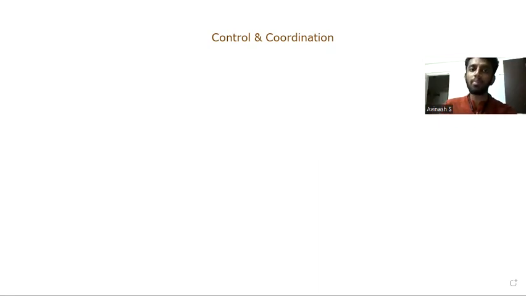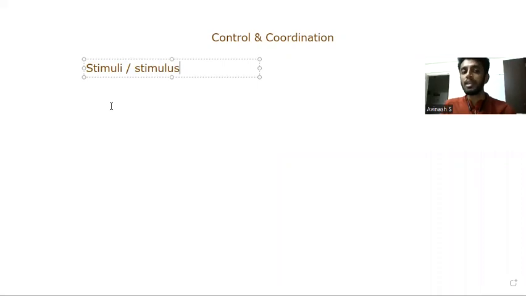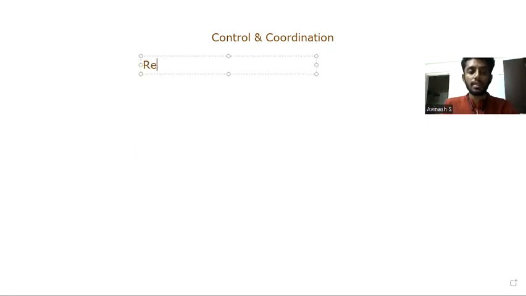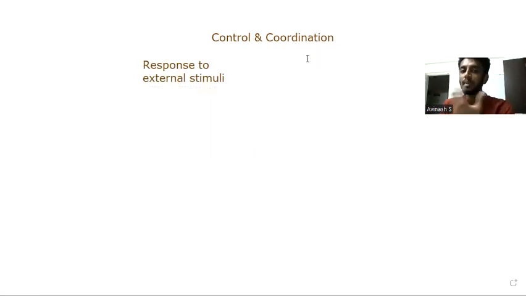Stimuli is a very important word with which I would like to start the chapter. Stimuli is the plural form and stimulus is the singular form. Stimuli or stimulus basically means that there is a trigger from the external environment. There is something happening to which you are responding in a particular way. How you respond, that comes under control. So basically the first half of the chapter is the response to external stimuli, meaning whatever is coming from the environment.